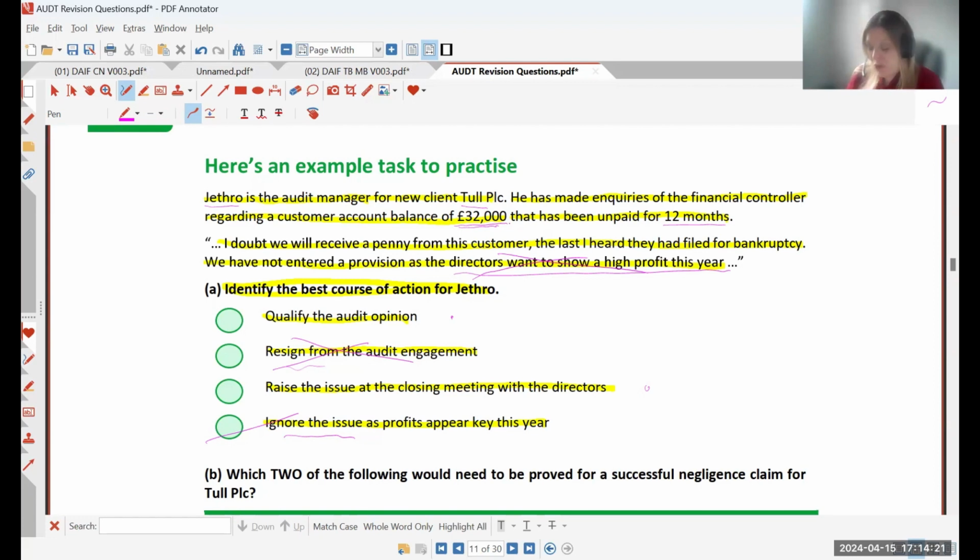So that's what they want you to spot here. So we're not going to qualify the audit opinion because we qualify the audit opinion when there's a material issue. So the answer here would be raise the issue at the closing meeting with the directors. So be careful with tasks like that.